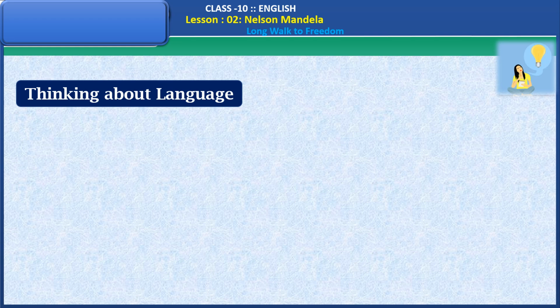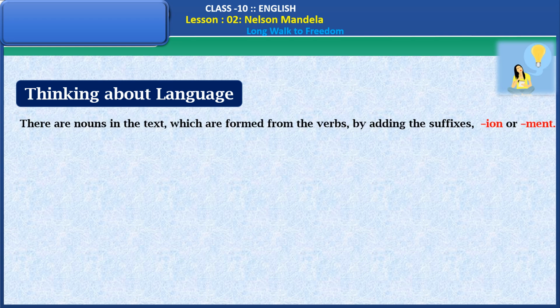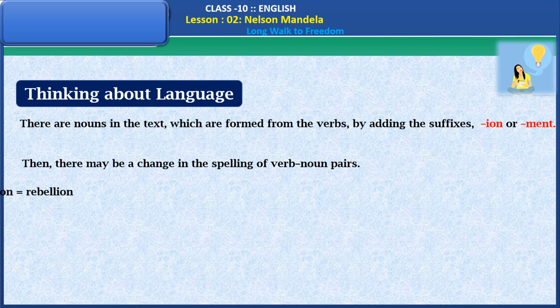Thinking about language. There are nouns in the text which are formed from the verbs by adding the suffixes ion or ment. Then there may be a change in the spelling of verb-noun pairs. See the examples. Rebel plus ion, rebellion. Constitute plus ion, constitution.